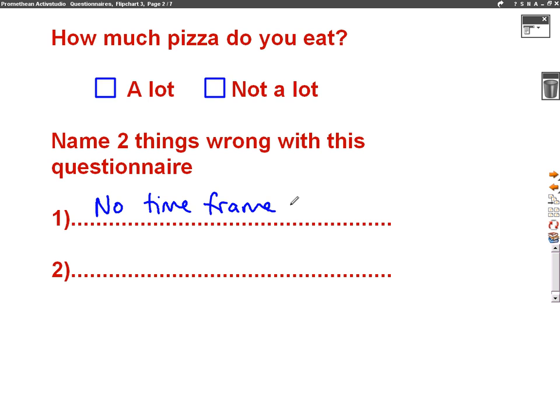Now, the other thing wrong with this questionnaire is the answer boxes. The answer boxes say a lot or not a lot. There's not specific enough options here. It doesn't really tell us a lot. A lot in one person's mind might not be a lot in somebody else's mind. So basically, there's not enough options.